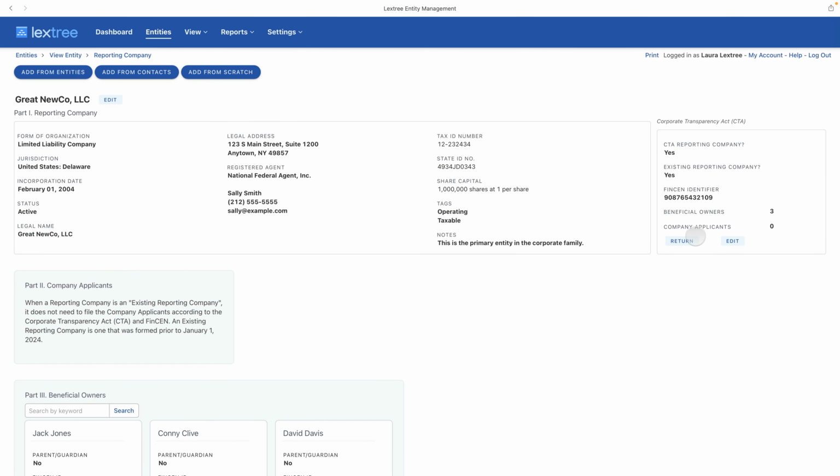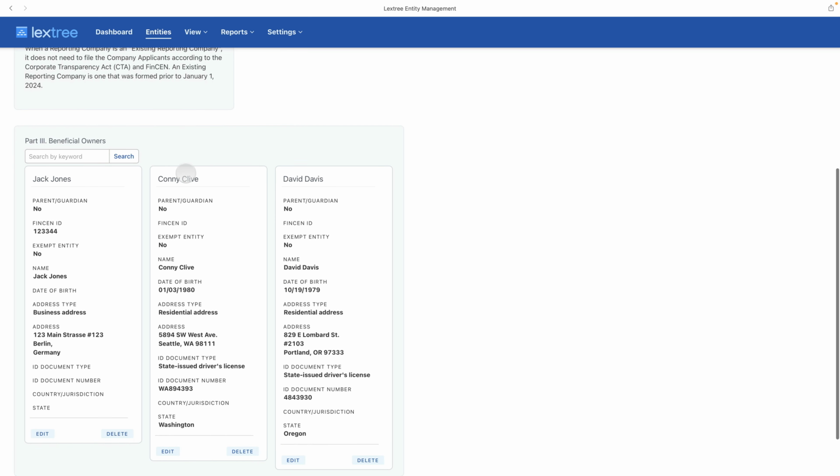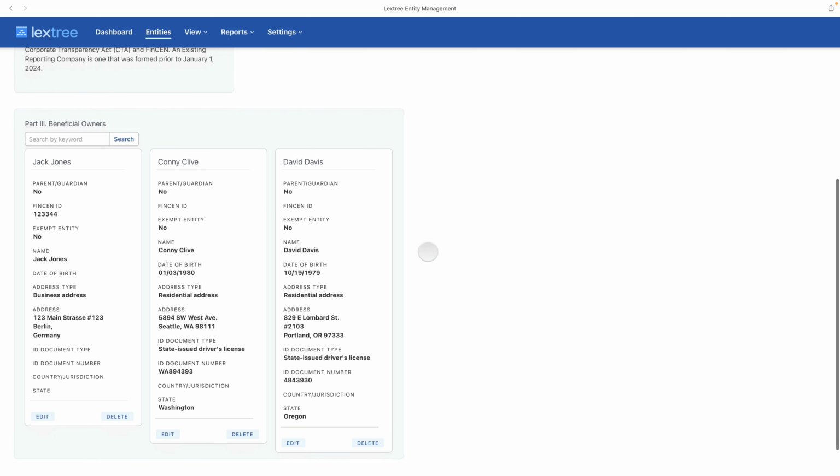And we return to this page, we again see this top panel, that same information, but now we have our beneficial owners, Jack Jones, Connie Clive, and David Davis. And you'll see we have all of the information we need about them. In the case of Jack, he has a FinCEN ID, but Connie and David do not.